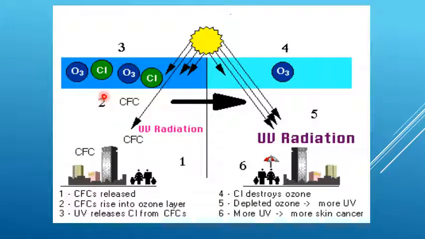The simple concept is that CFC is released into the atmosphere. The released CFC rises into the ozone layer. In the ozone layer, the chlorofluorocarbon releases a chlorine atom, and this chlorine atom is capable of attacking several O3 molecules. Due to this, the ozone layer gets depleted, more UV radiation reaches the earth's surface, and due to more UV radiation, there is more skin cancer.